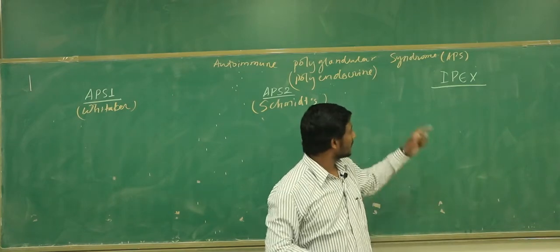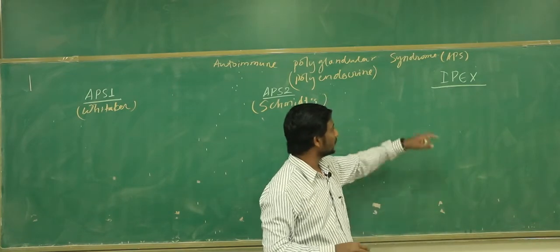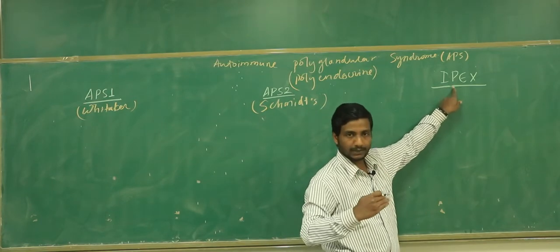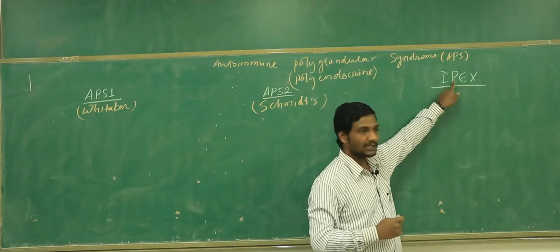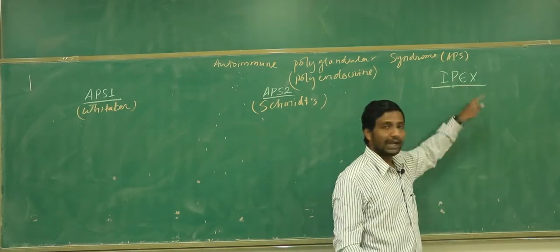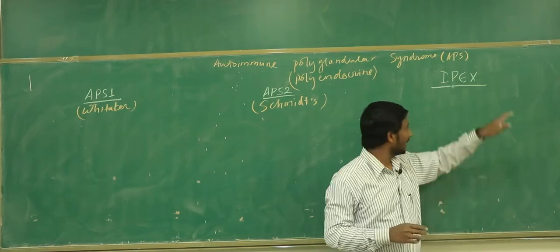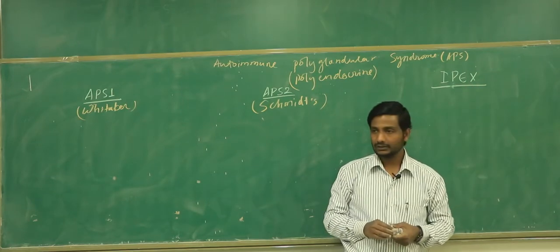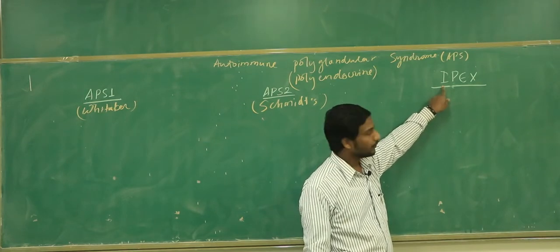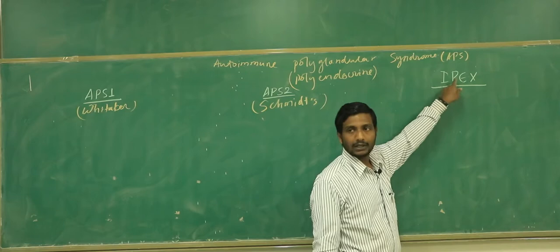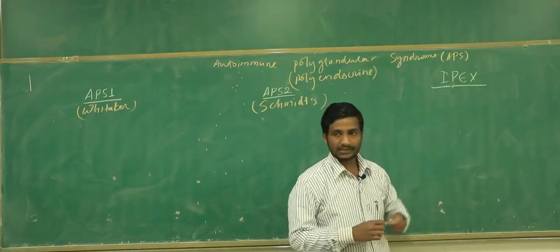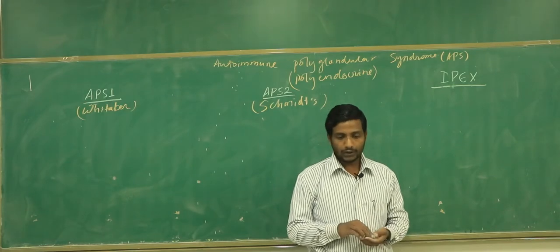And now the full form of IPEX. I stands for immunodysregulation or immunodeficiency, P for polyendocrine or polyglandular, E for enteropathy, and X for X-linked. So immunodeficient or immunodysregulatory, polyendocrine, enteropathic, X-linked. So we call it IPEX. Clear about this thing? Okay, now let's go further.